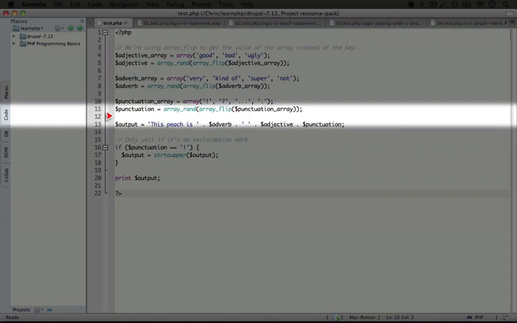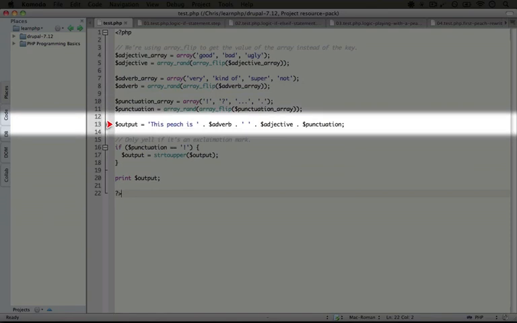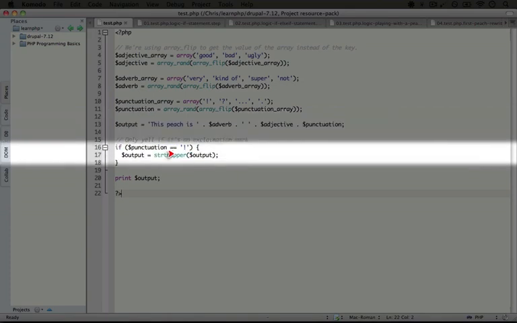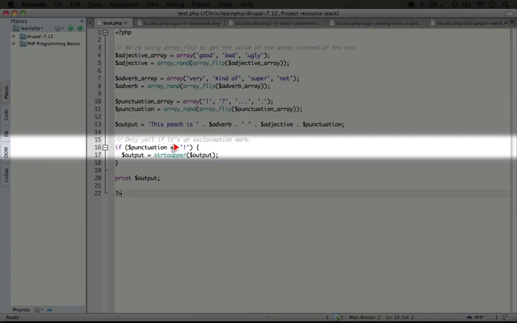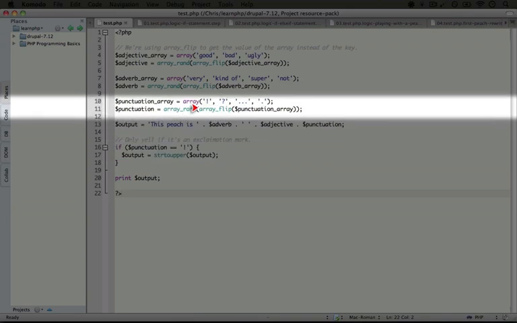Our final step is pulling it all together into a string. So we're assigning the new variable output the value this peach is, and then we're passing it adverb. We're adding a space, so we have a space between the adverb and the adjective, and then we're adding some punctuation at the end. And that yell functionality from our previous script was kind of cool. So what we're going to do here, instead of just randomly selecting when we're going to yell, is only yell if the punctuation is an exclamation mark.